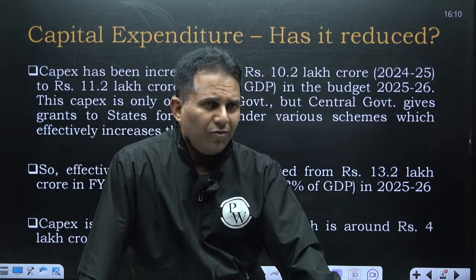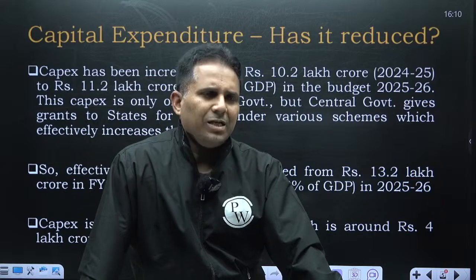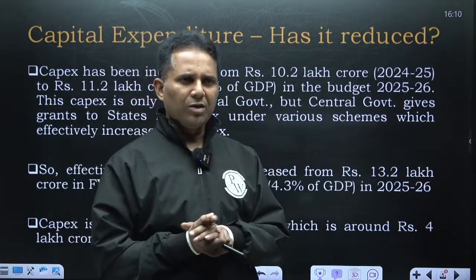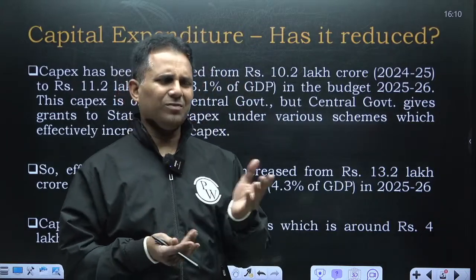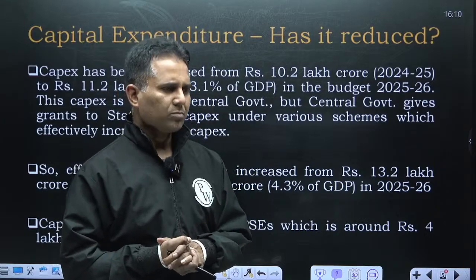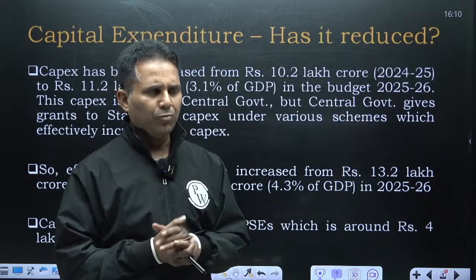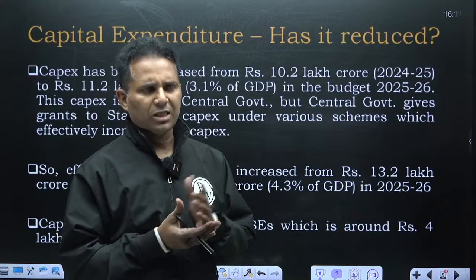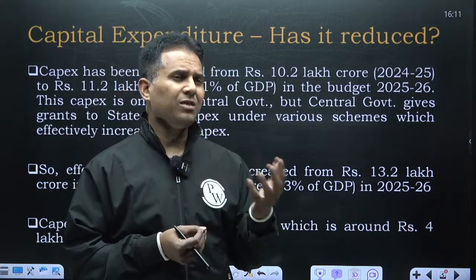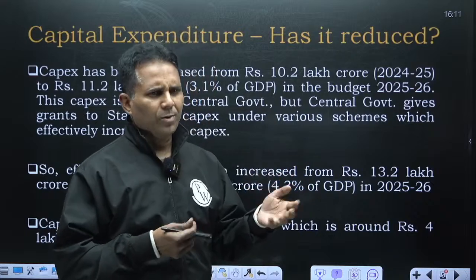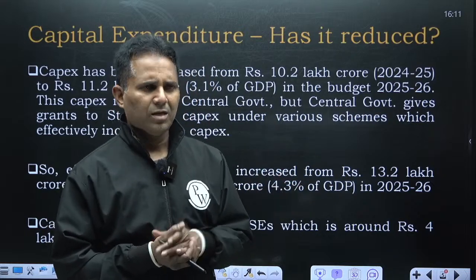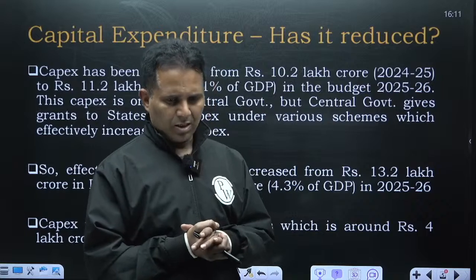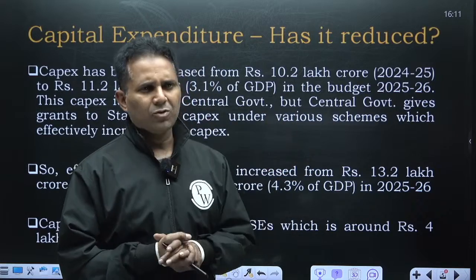Once COVID hit, at that time our capital expenditure as a percentage of GDP was around 1.5%, approximately 3 lakh crore. We faced a slowdown. Now the government had to bring the economy out of this slowdown. So the government followed an aggressive path of capital expenditure. Why capital expenditure rather than revenue? The government also gave various welfare schemes, gave money in the hands of people, but aggressively moved on the path of capital expenditure.